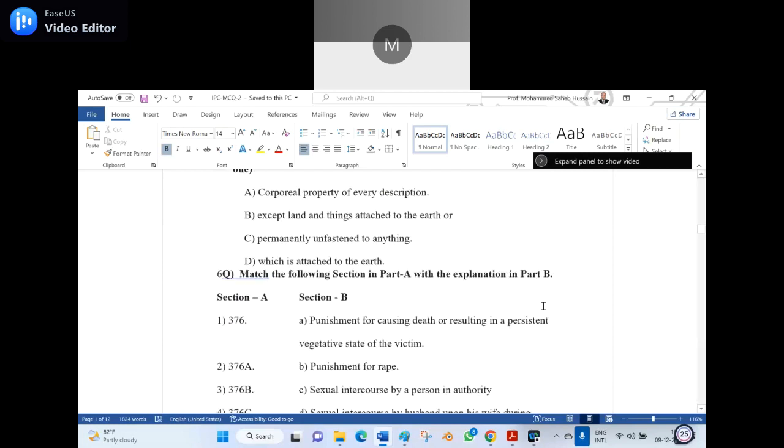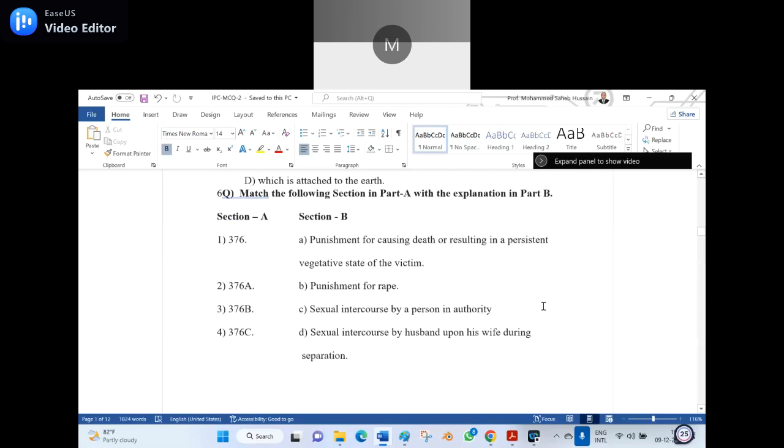So that was the way. So now the sixth question. Match the following section part A with explanation in part B. Section A: 1. 376, 2. 376 capital A, 3. 376 capital B, 4. 376 capital C. Section B: A. Punishment for causing the death or resulting in a persistent vegetative state of the victim. B. Punishment for rape. C. Sexual intercourse by a person in authority. D. Sexual intercourse by husband upon his wife during separation.